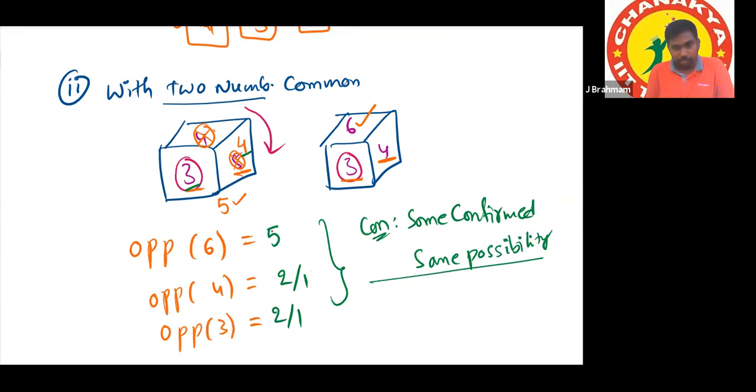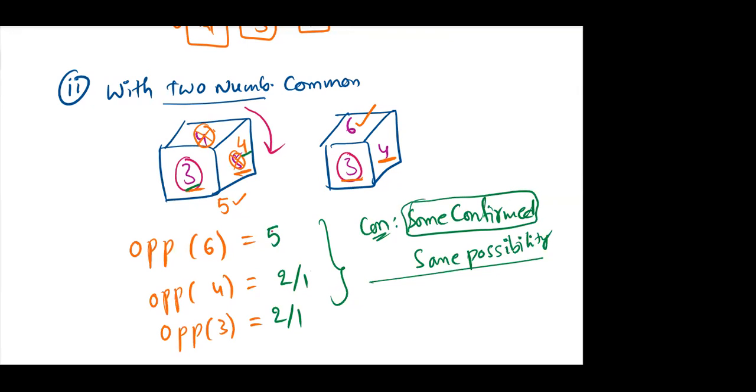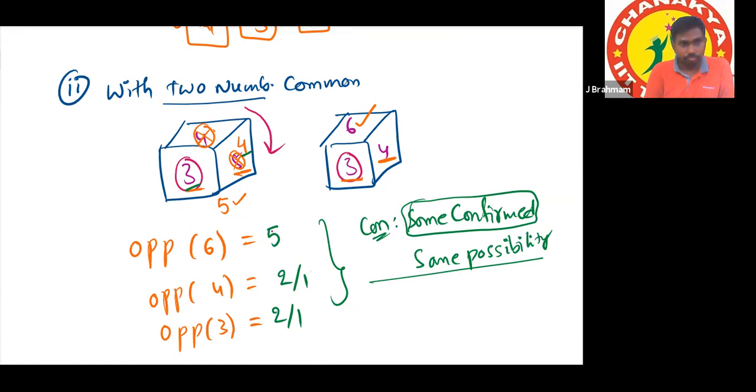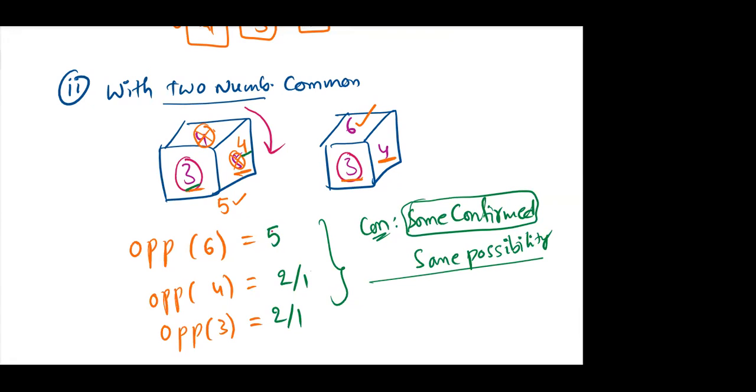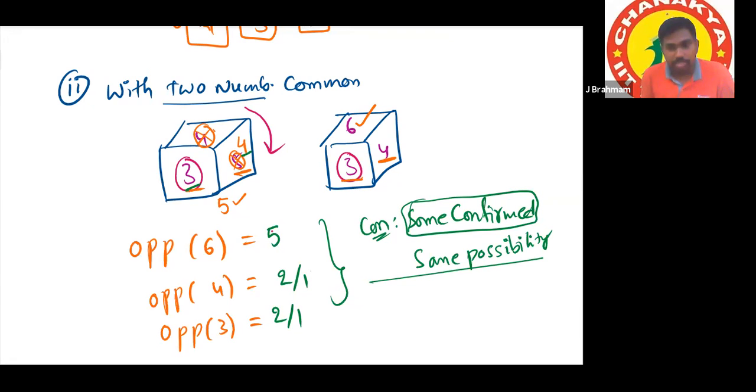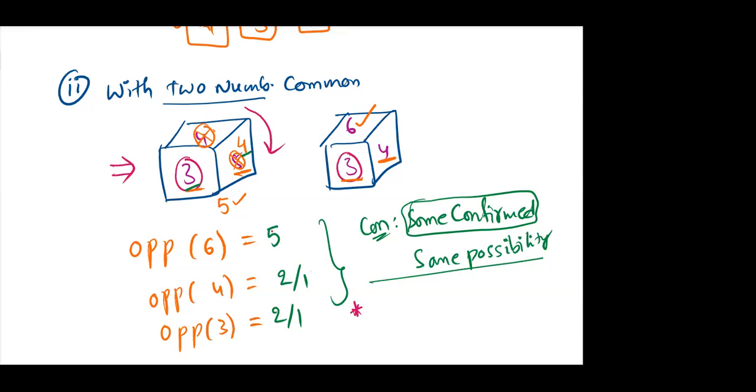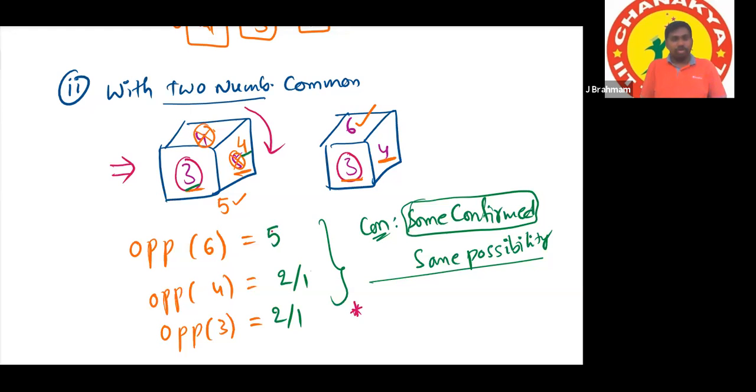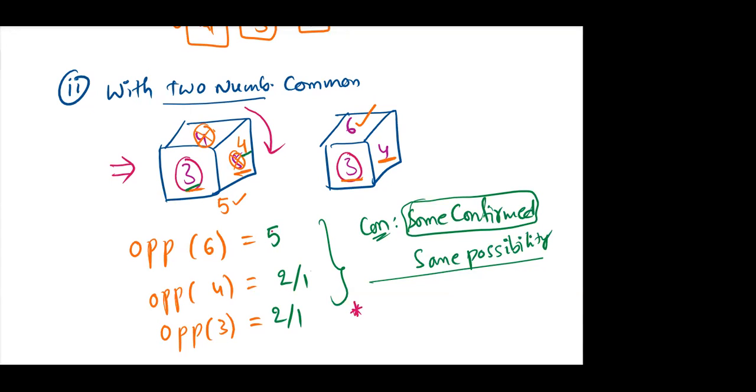So let us write one shortcut point for this confirmed case. Tell me any shortcut point by observing the 2 positions of the dice. For 4 and 3, for these 2 dice positions, give any shortcut point. Sir, for opposite of number 4, the number which is not given. No. Shortcut means it should be applicable for all other questions also, not only for this question.